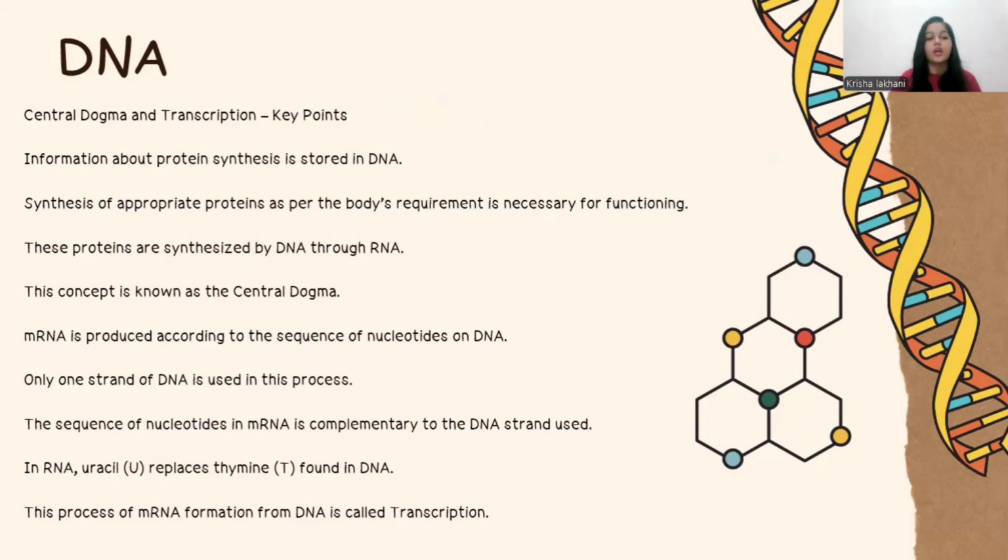In the RNA, thymine found in the DNA is replaced by uracil. We know that very well, that of course DNA is a double helix structure. It will have adenine, guanine, cytosine and thymine. But wherever thymine is there, it will be replaced by uracil, because it is an RNA. mRNA is an RNA, so it will always replace thymine with uracil. We know this concept very well. This process of mRNA formation from DNA is called transcription.